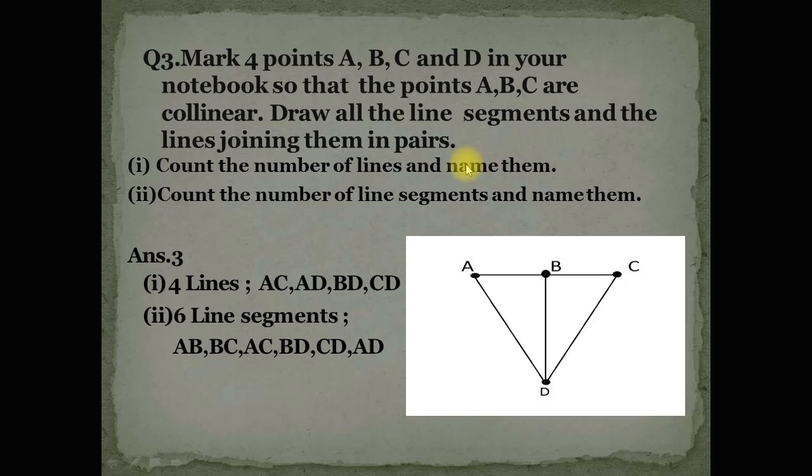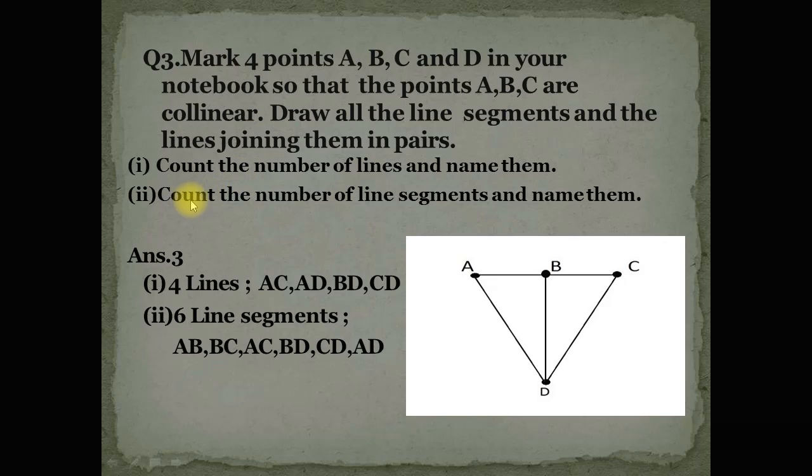The number of lines to name them are 4 lines according to pairs of points. So AC is the first, AD is the second line, BD is the third line, and CD is the fourth line according to pair of points.